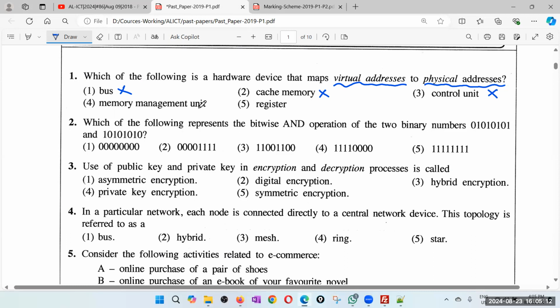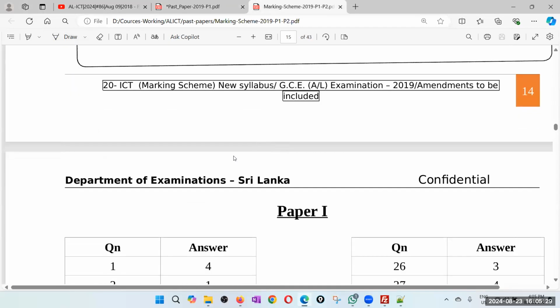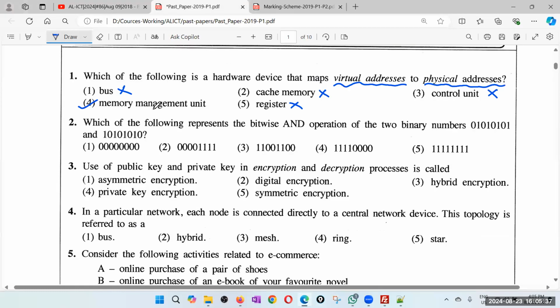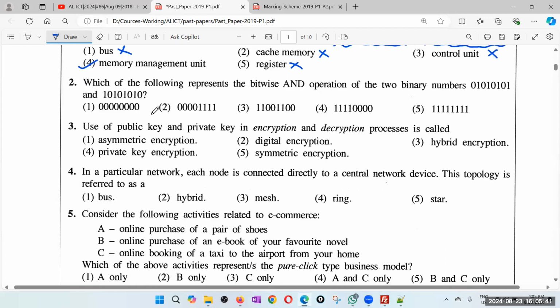Definitely memory management unit is doing this. And registers are just memory locations in the processor. So therefore the answer must be, did we do this question? Yes, the answer must be the fourth one. Yes, correct. The answer is definitely the fourth one. Okay. Right, so let's move on to the second one. And if you have any questions only, we can discuss. Otherwise, we'll move fast.